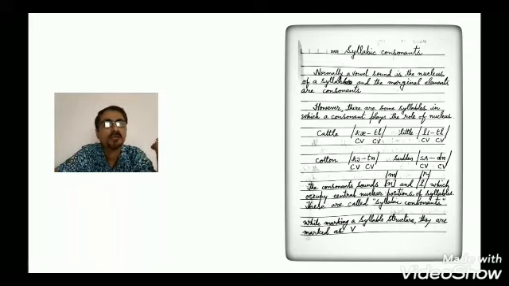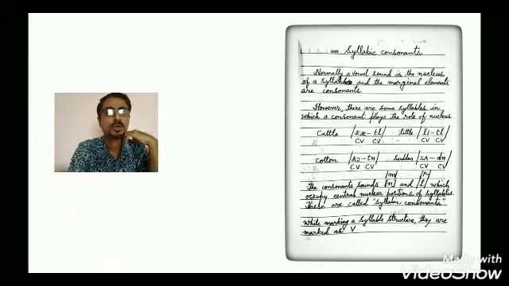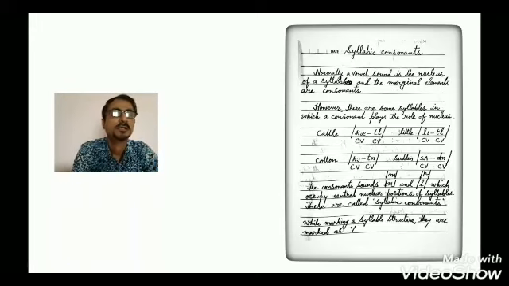Now we have another term, syllabic consonants. In some words you will find that there is a syllable division, but in the second syllable there is no vowel, no nucleus.